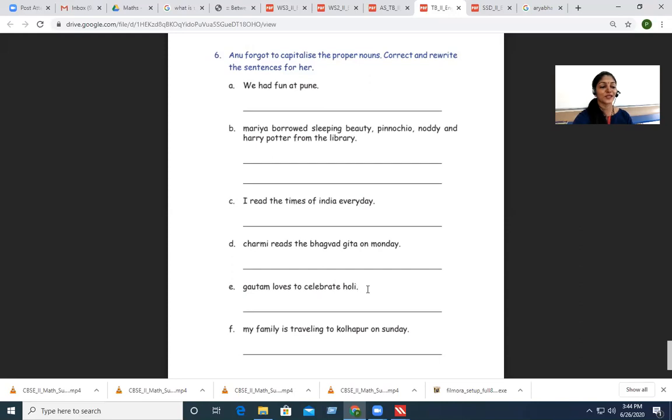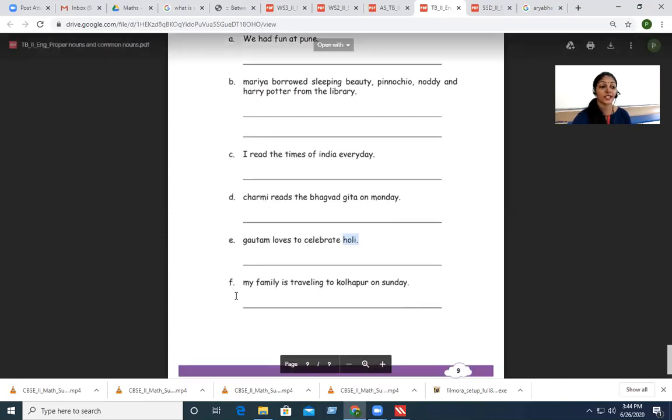Gautam loves to celebrate Holi. Here we have the name of a person and the name of a festival. These two are the proper nouns, so you have to write them in capital. So G is capital here, and in Holi, H will be capital. Alright, now the last one.